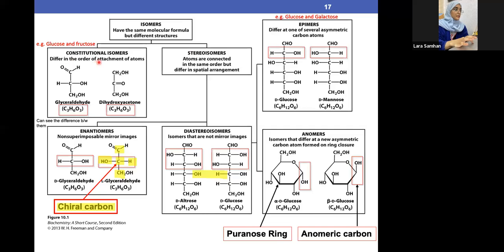Now, what are constitutional isomers? They basically differ in the order of attachment of the atoms. So they have the exact same formula with different structures. As we said, this is an aldehyde, and the name is glyceraldehyde, an aldehyde like an aldose. So we have C double bond O with H. This is glyceraldehyde. Glycer is glucose. This is dihydroxyacetone. Acetone is more towards ketone.